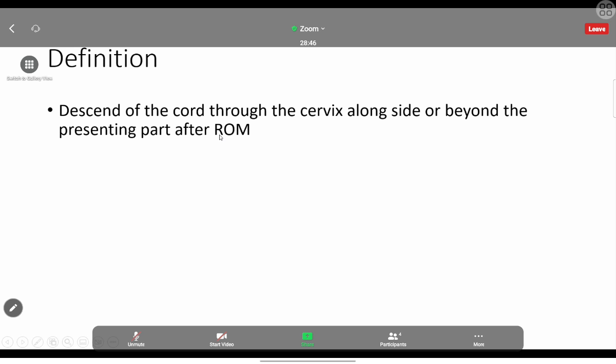For cord collapse to occur, there should be a rupture of membrane, spontaneously or artificially. After that only the cord will come out. The cord should pass through the presenting part and come out. Sometimes it may be within the cervical canal, or sometimes it may come outside. It can be anywhere, but it should come along with the presenting part. That presenting part is the one which is going to compress it on the pelvis or somewhere, causing problems. So that is the definition.